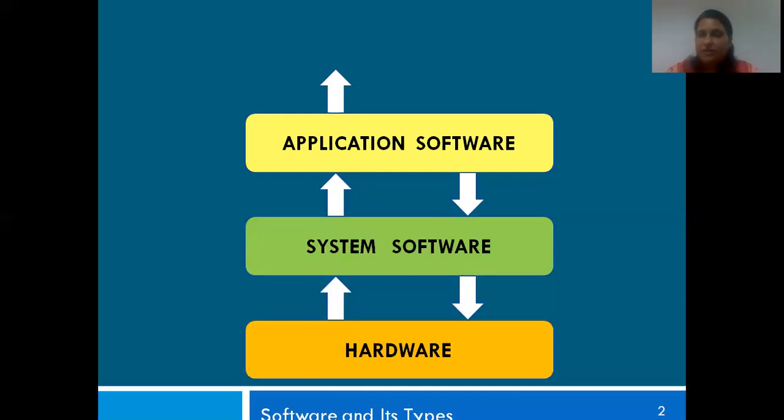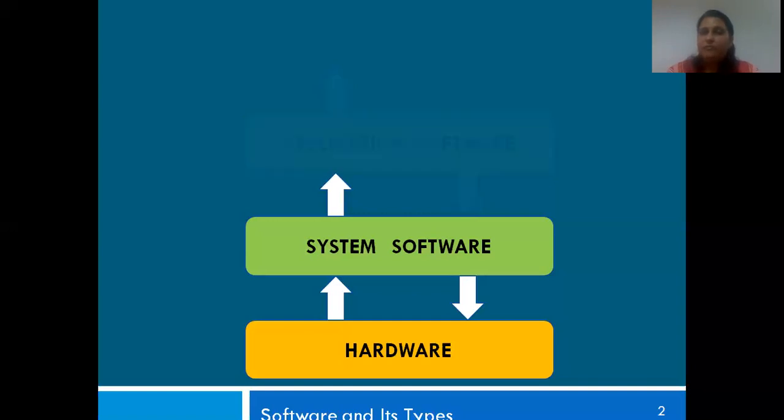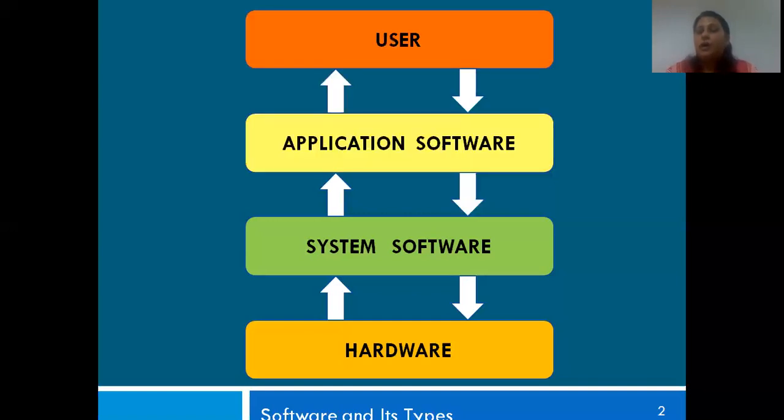Did you understand this? So let me start from the bottom up. Your hardware, and then you have your operating system, which is a part of your system software. And on top of that, you have your application software. And then finally, it becomes usable for the user.